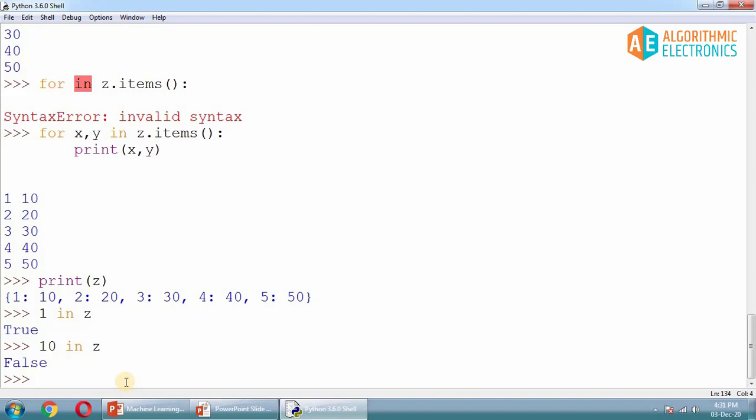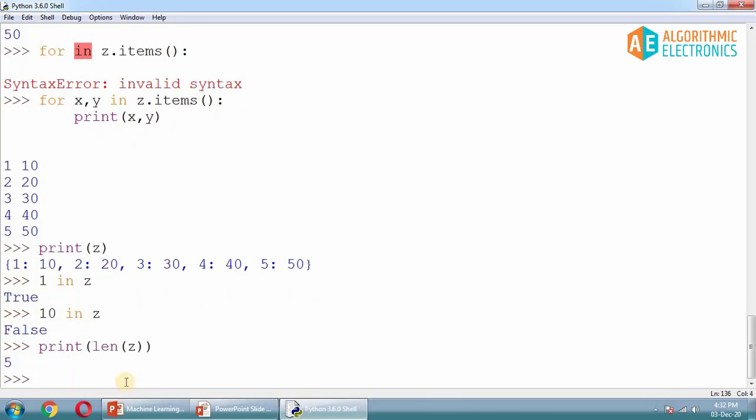Similarly, as in our previous examples, we can find out the length of a dictionary using the length function. If you hit enter here, you'll get the length of your dictionary as 5, as there are 5 different elements inside the dictionary. Now let's declare one dictionary.